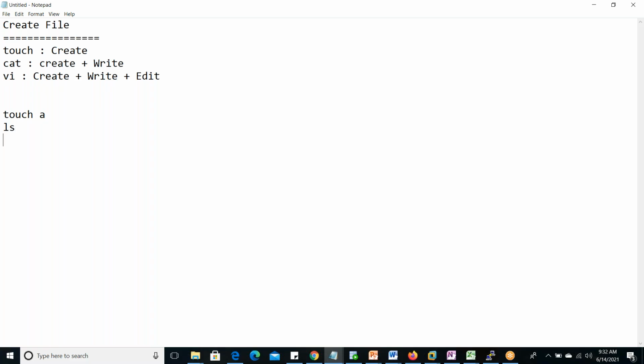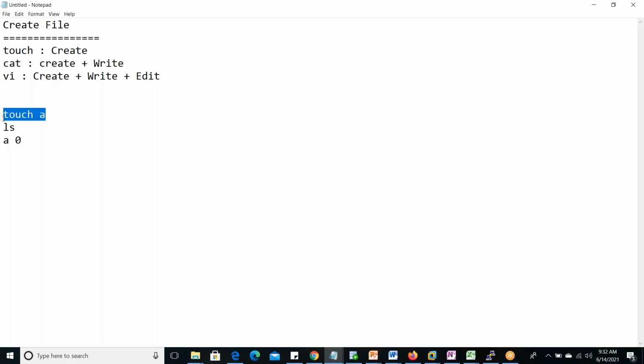How can we check? ls, if you give enter, then it will display that file name. If we want to see the size, that size is 0 bytes. A file is created with 0 byte size. No content is there. So touch will create only an empty file without any contents. If we want to write any contents, then we cannot use the touch command. We have to go for cat or some other commands.